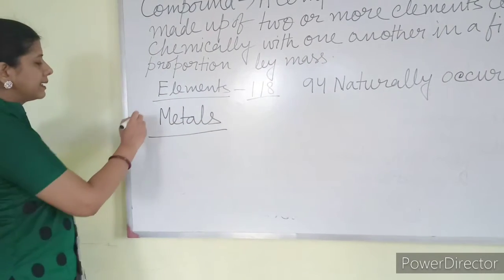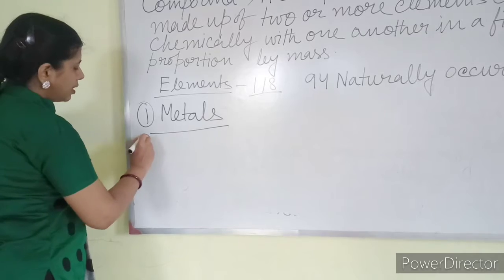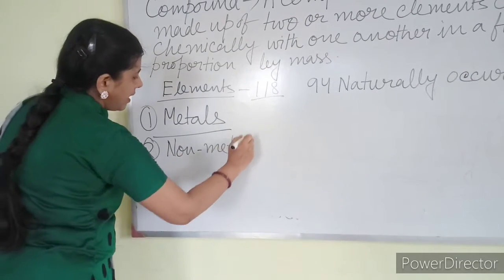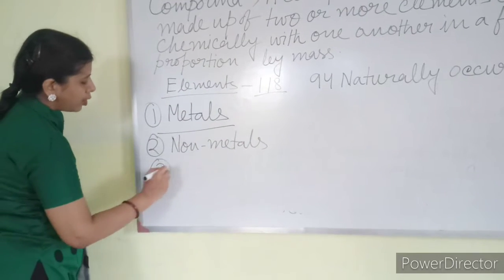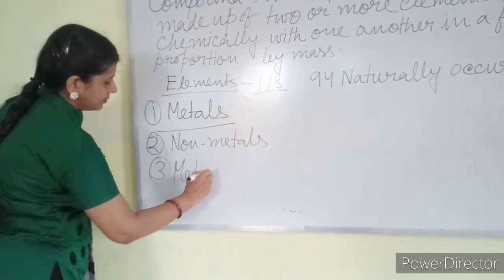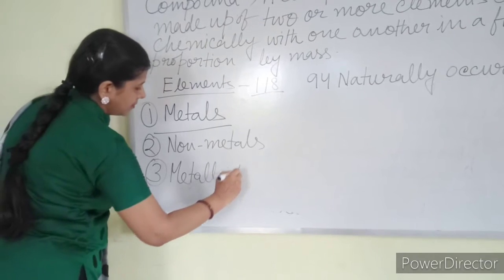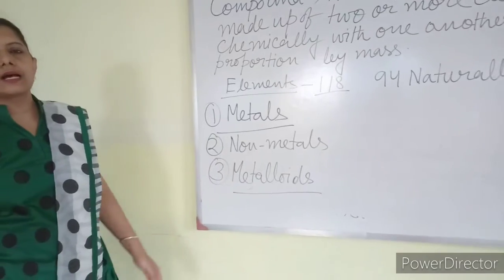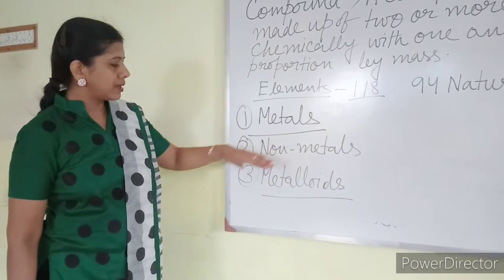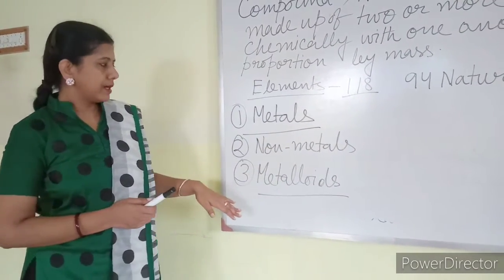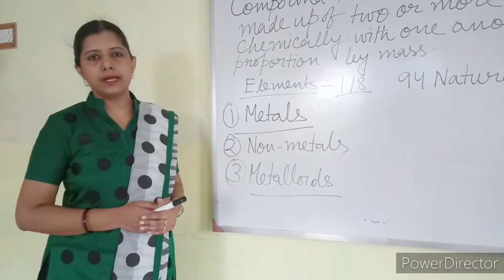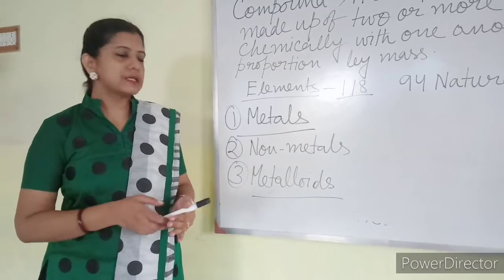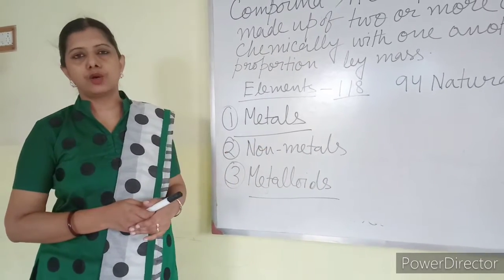Elements can be divided as metals, non-metals and metalloids. You have learned about this in class 8, what are metals, what are non-metals and what are metalloids. These are types of elements which have certain characteristics that differentiate them from non-metals and metalloids.